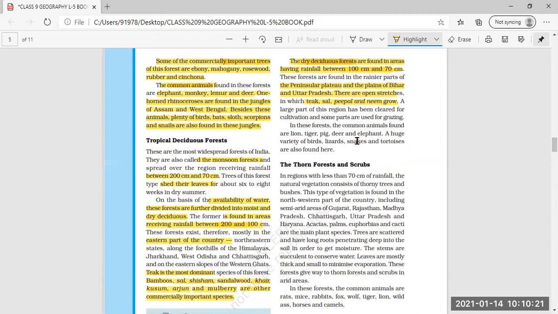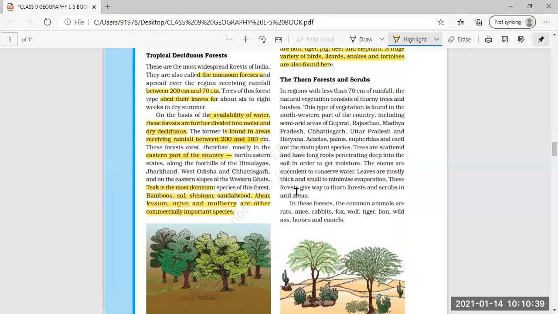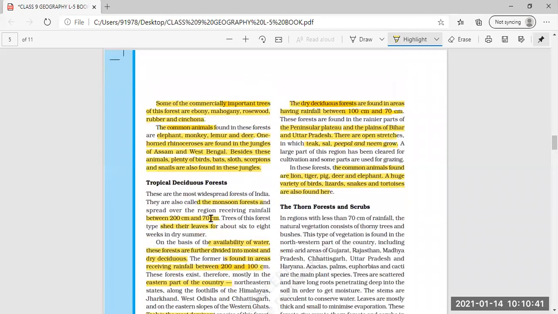In these forests, the common animals found are lion, tiger, pig, deer, and elephant. A huge variety of birds, lizards, snakes, and tortoise are also found here. So these are the common animals and birds found in the dry deciduous forest. I hope now tropical deciduous forest is also clear.